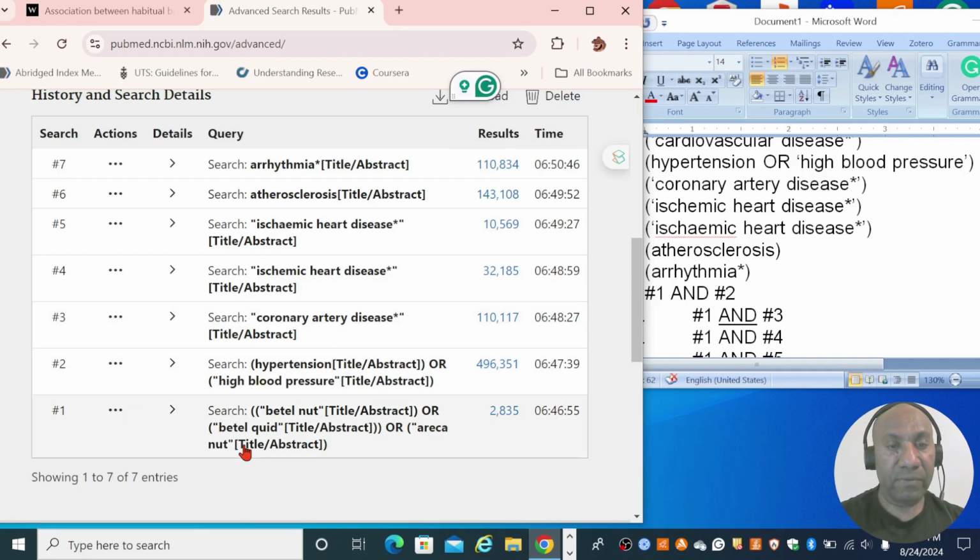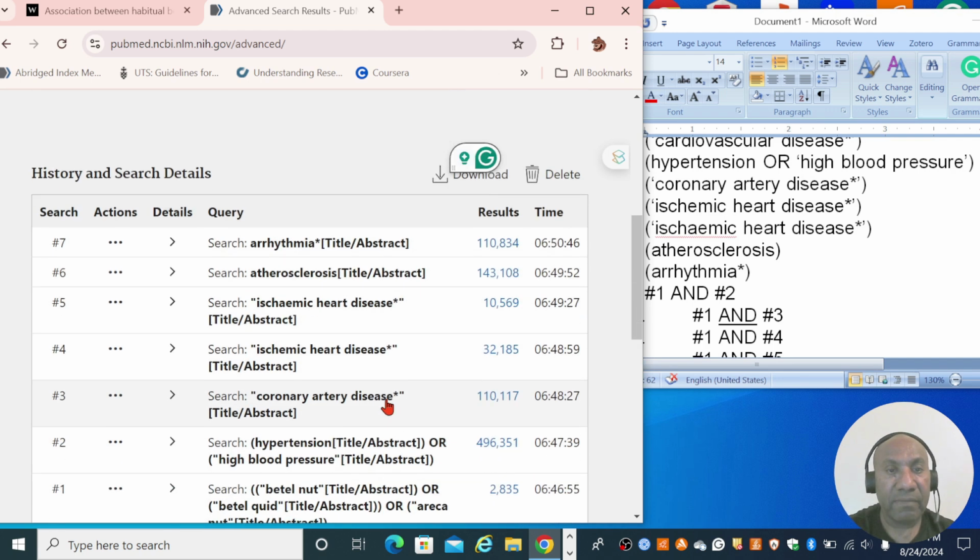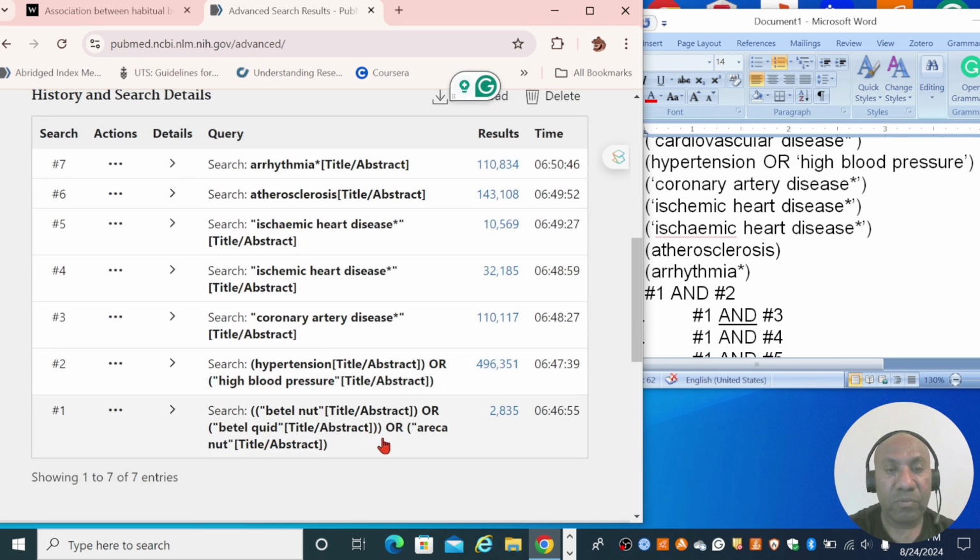Okay, now that I have all these papers, all these hits, and all of them in all the sets, I have used the Boolean operator OR. So in the first step, I'm using the Boolean operator OR with the different keywords individually to widen my sets, to make the sets very, very wide. And later I will refine and narrow the sets down using the Boolean operator AND. So that's the next step.